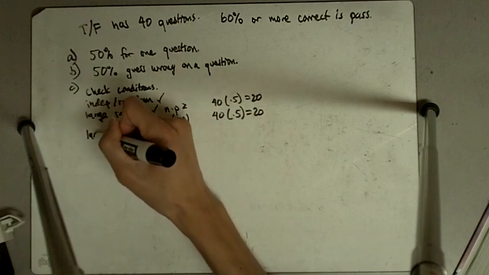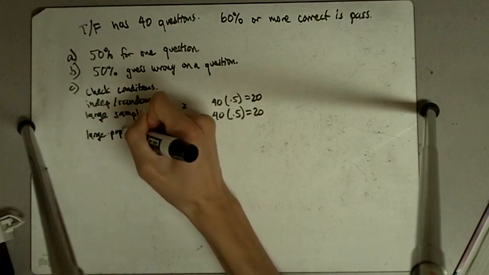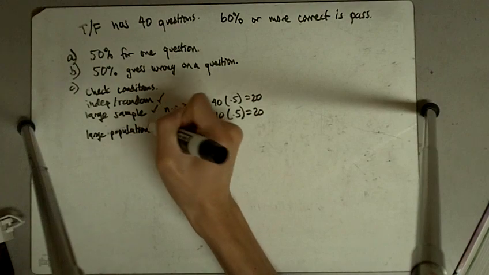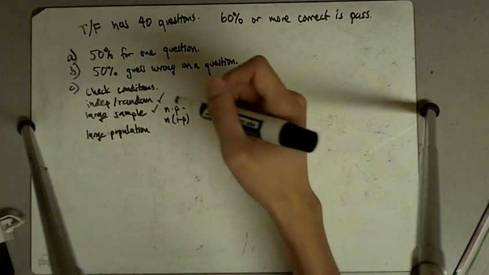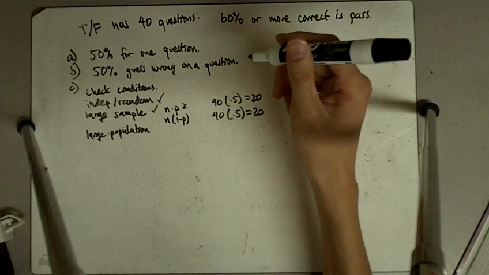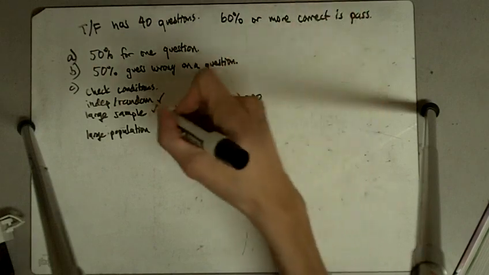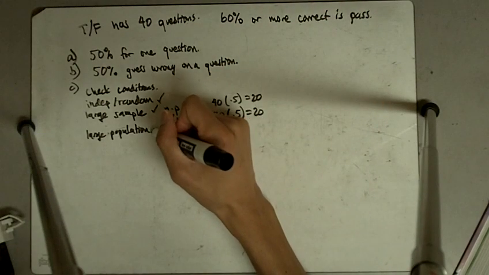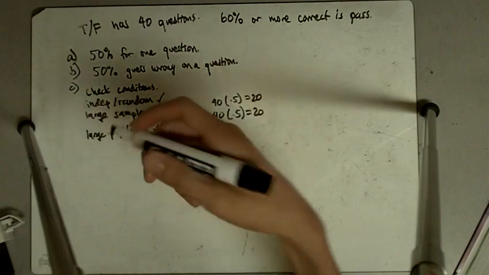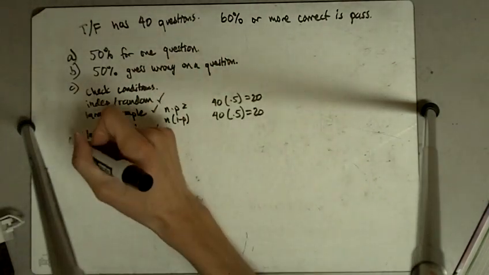And large population, so we don't really have to worry about this. Could there potentially be more than 40 questions, or 400 questions? Sure, so there's technically an infinite number of questions that we could have.